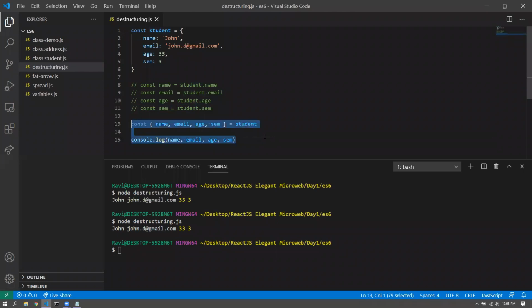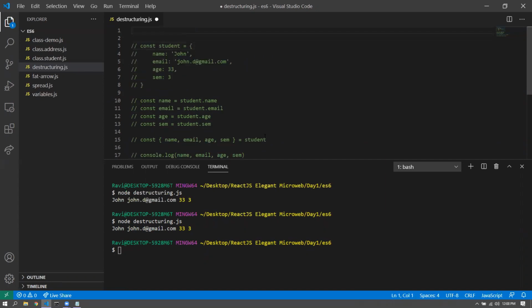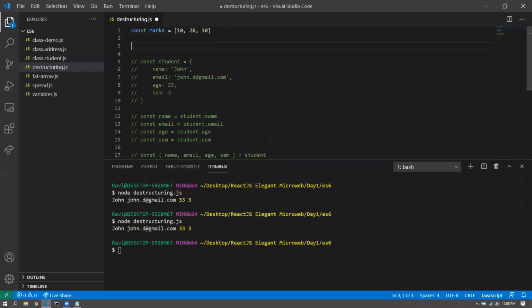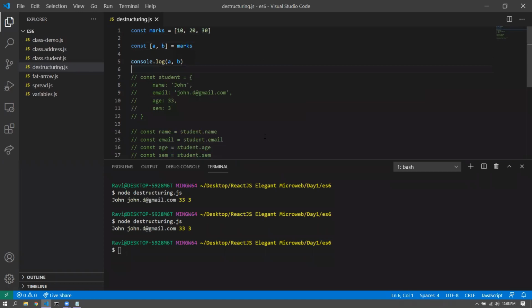Similarly, we can also go with array destructuring. All right, so say for example const marks is equal to 10, 20, 30, and if I do something like const a comma b is equal to marks, if I go for console.log a comma b, what do you think would be the output of a comma b in here?